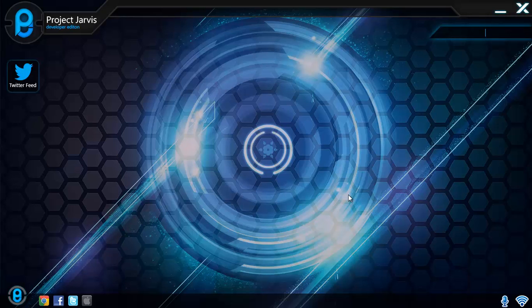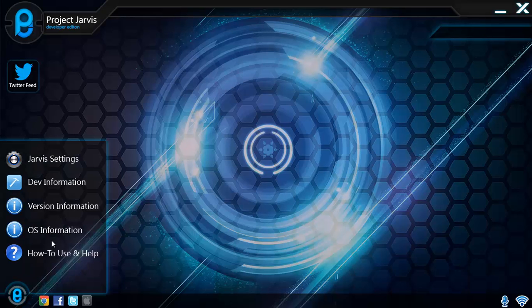As I mentioned earlier, Jarvis also has a simple menu. If you hover your mouse over the Jarvis logo, you can see the logo has a nice color overlay. If you click it, it brings up a simple menu with only 5 options. Of course, more items will be added in the future.